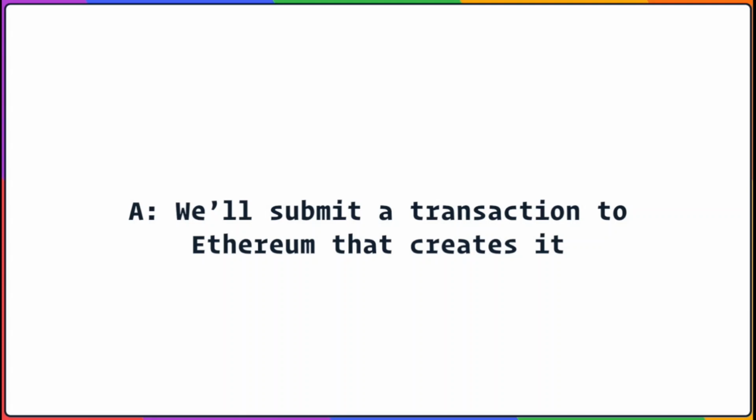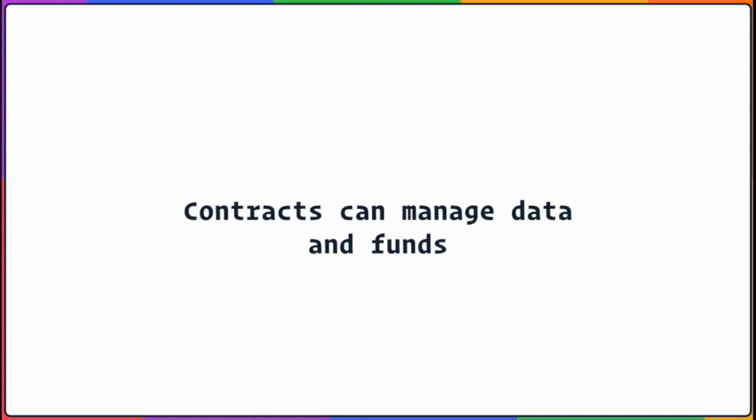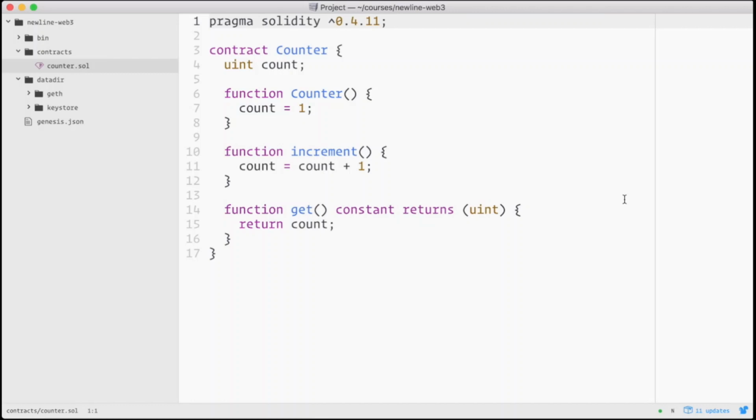This instance will be given its own address, and it can control both data and funds on the Ethereum network. That is, this contract can receive payments of its own, it can verify conditions, and it can send funds out. Well, this Counter contract can't do any of that because we haven't implemented any of that functionality. But in other contracts, we will.